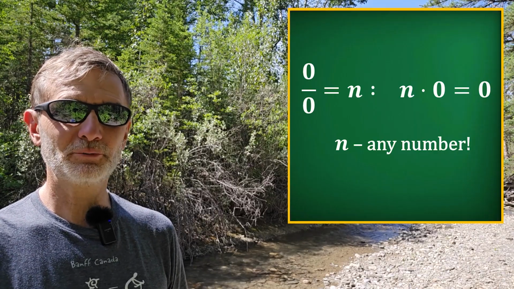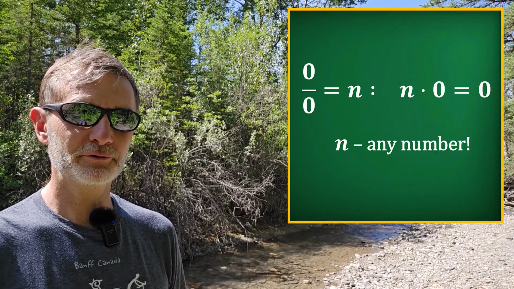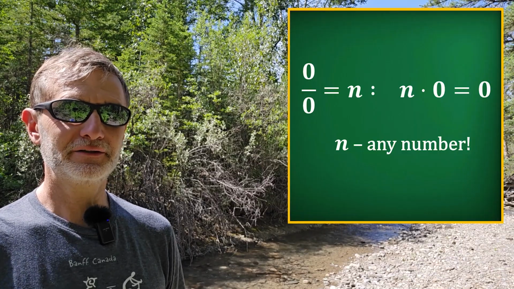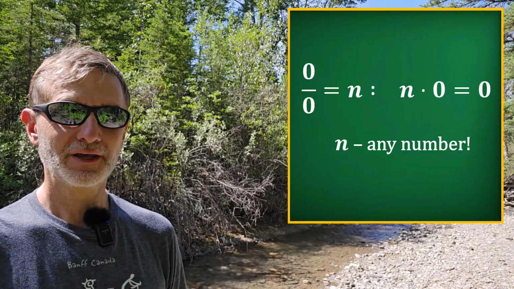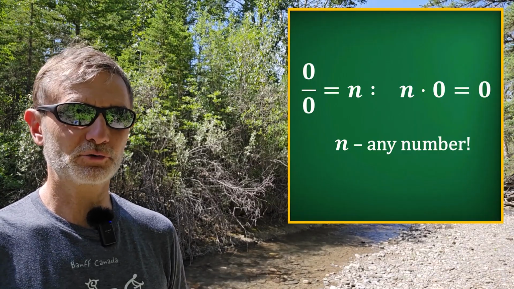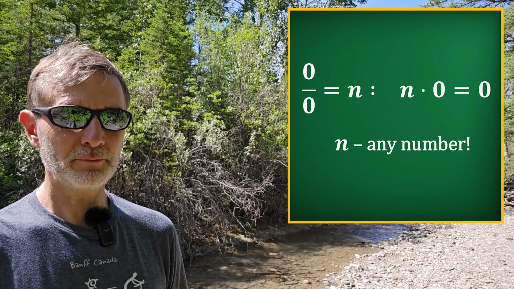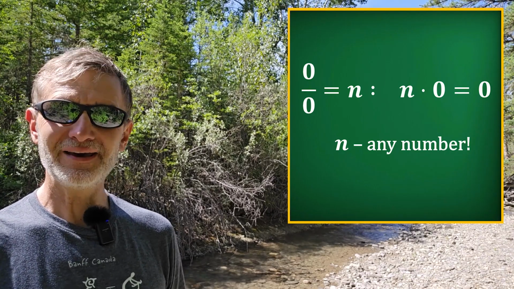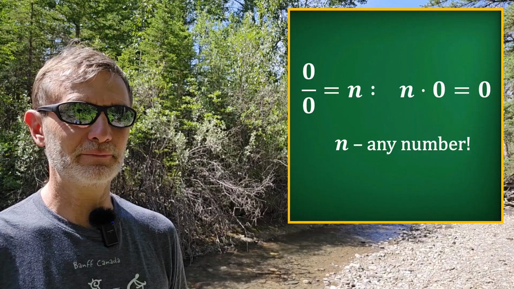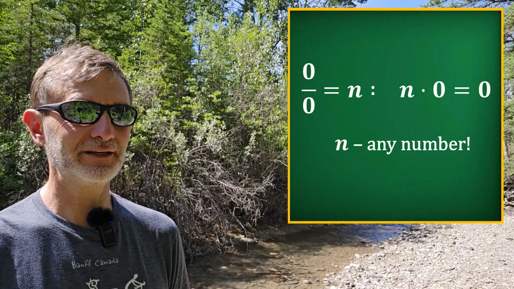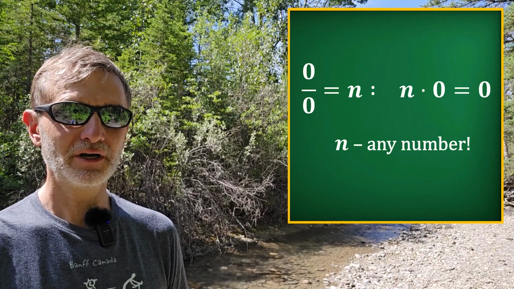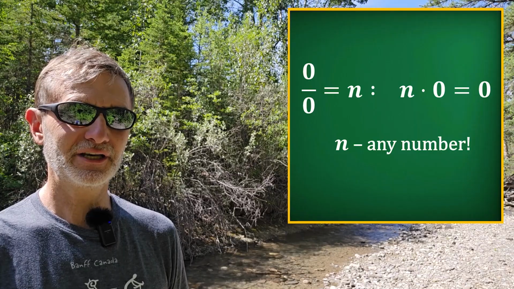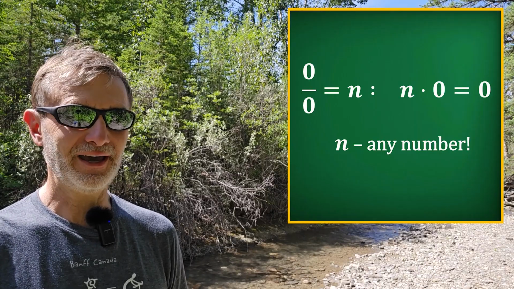So n could be 1, 5, 100, or even a million, and the equation still holds. This means there isn't just one number, but an infinite number of possible answers. Math doesn't like this kind of ambiguity. That's why we say 0 divided by 0 is indeterminate. It doesn't have a single, well-defined answer.